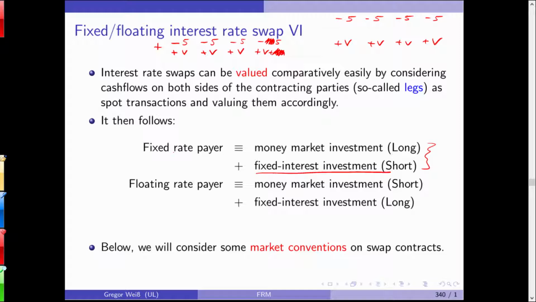You will say the price of the swap contract should be 0 today, so there should be no payment in one direction or the other. And then, of course, you have to adjust this. And this 5% fixed rate we would probably fix at 0.1%, 0.2% in order to make the payment equal to 0. And this is what is called the swap rate. Swap, Satz in German. This is the swap rate.